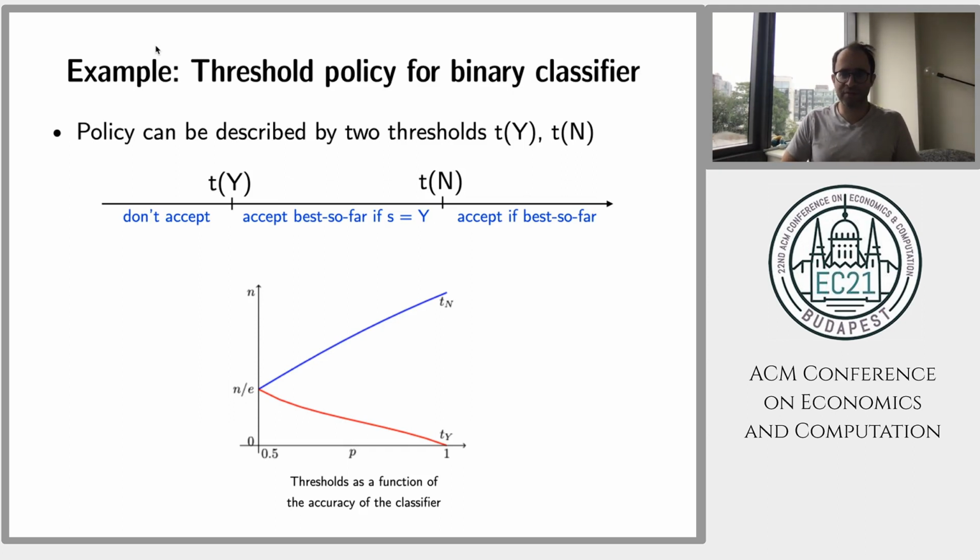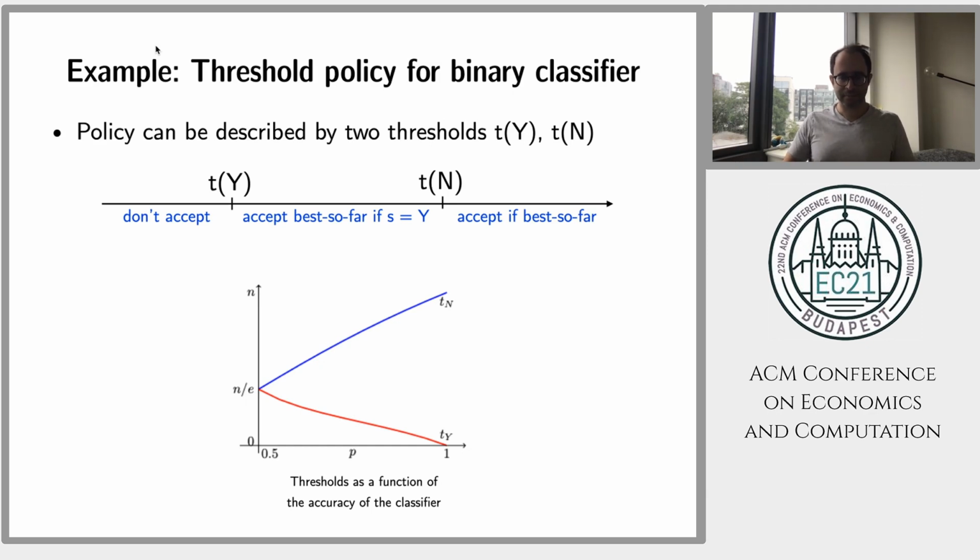Here's a threshold policy for the binary classifier problem. A threshold policy has two thresholds, T_y and T_n. Up to T_y, you don't accept anything, so you just interview secretaries but don't accept. Between T_y and T_n, you accept if it's the best so far and your classifier is telling you to accept. And after T_n, you accept anything that's the best so far.